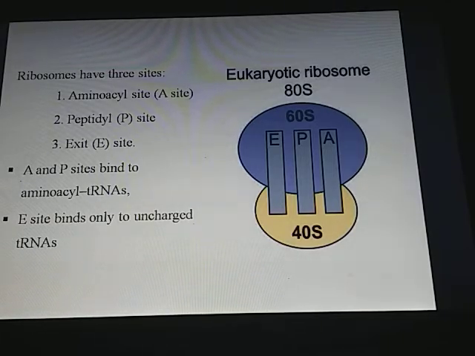This means the tRNA which contains amino acid comes and binds at the P site and A site, and after handing over the amino acid to the growing polypeptide chain, the uncharged tRNA is translocated or removed from the E site.